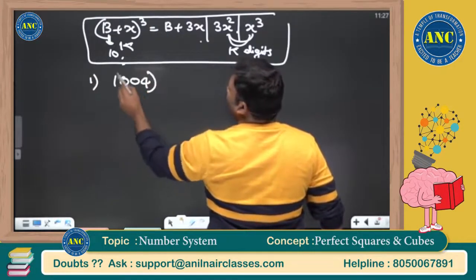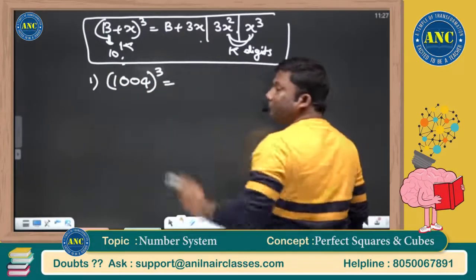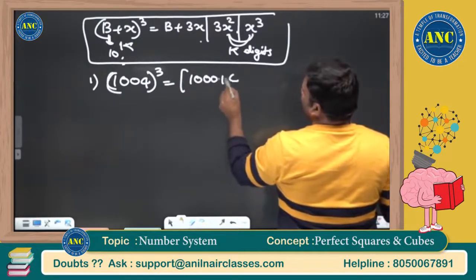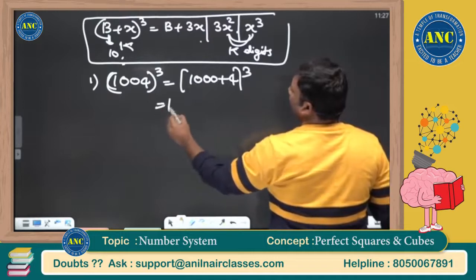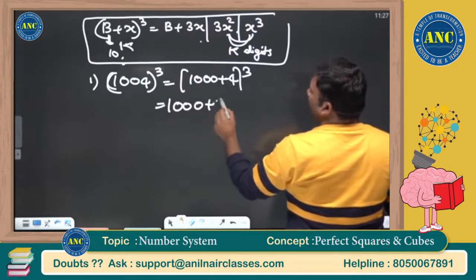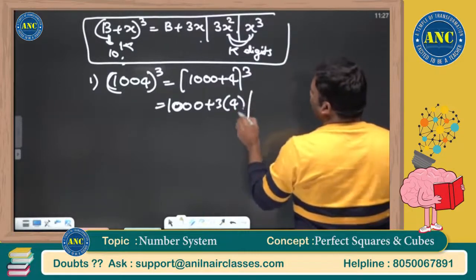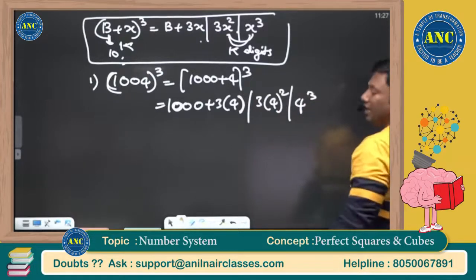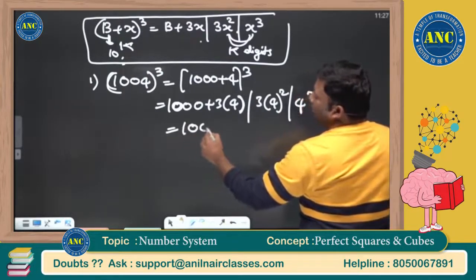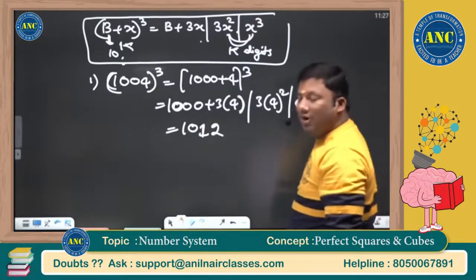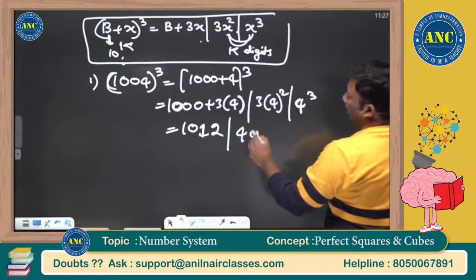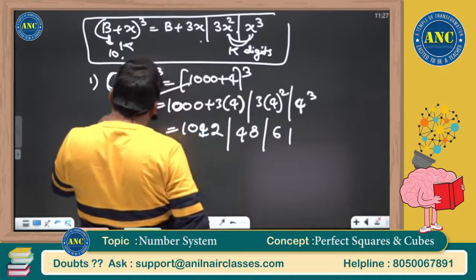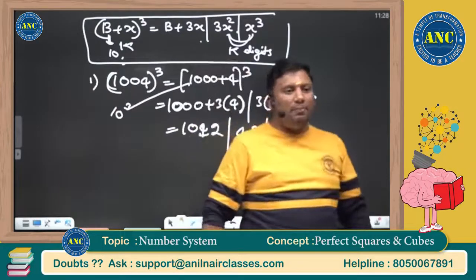1004 whole cube. Once you practice it, you will get the answer very fast. 1004 whole cube is nothing but (1000 + 4) power 3, which is b plus 3x, next is 3x square, and the next one is x cube. I hope this idea is clear. This is nothing but 1012, 1000 plus 12. 16 3s are 48. 4 cube is 64. 1000 is 10 power 3.